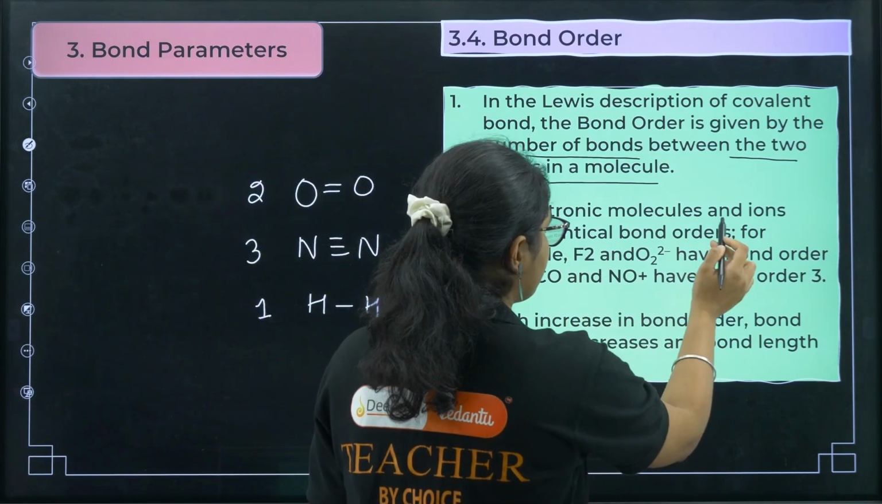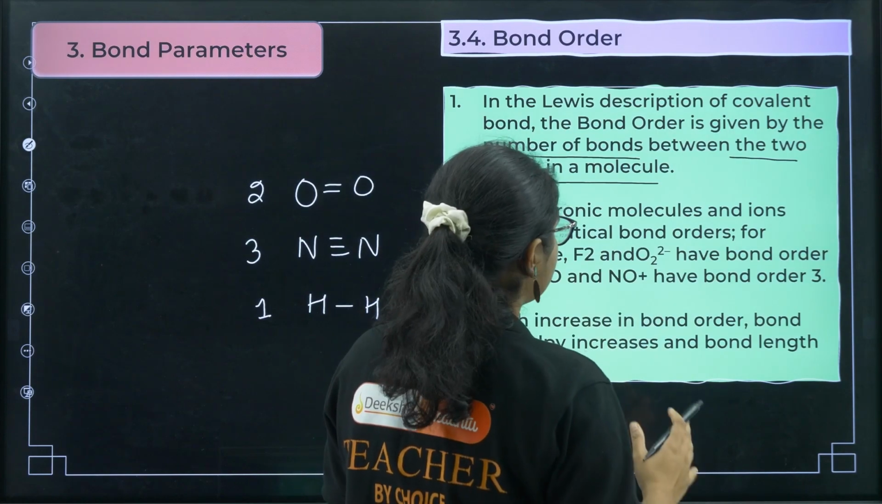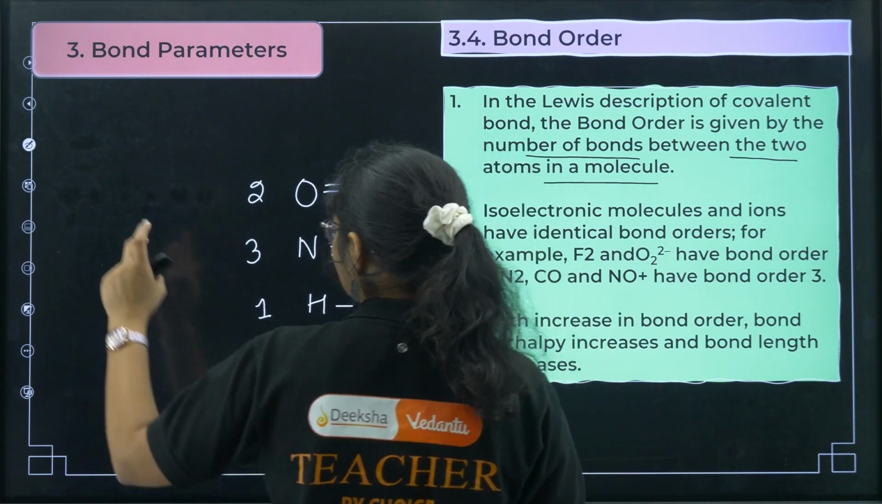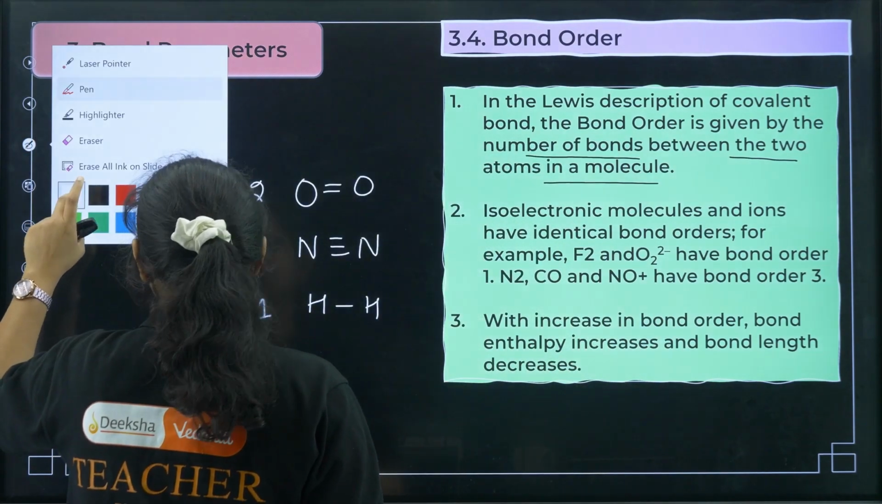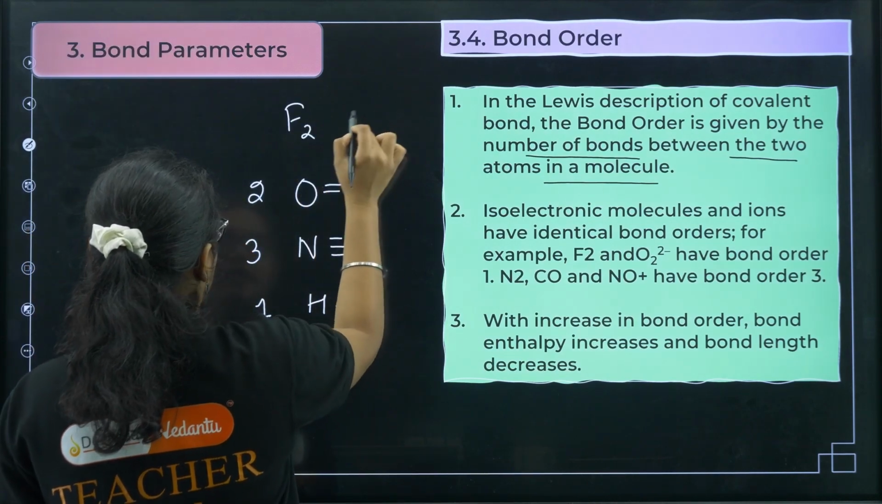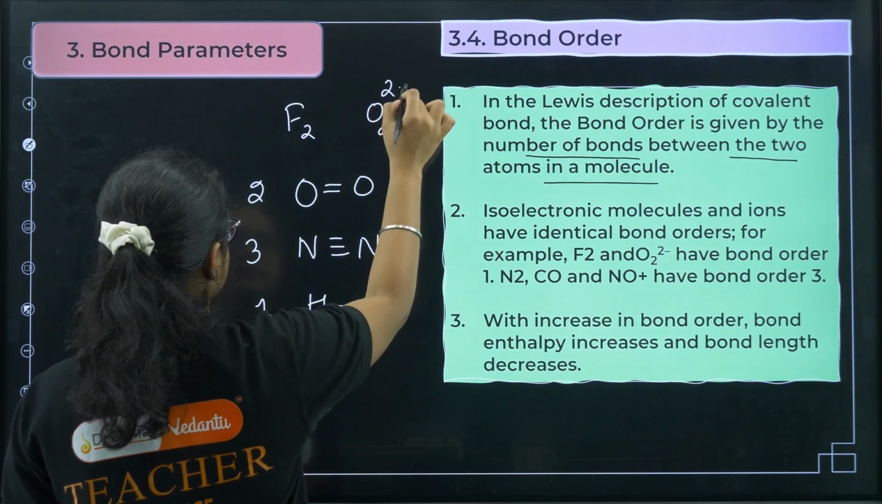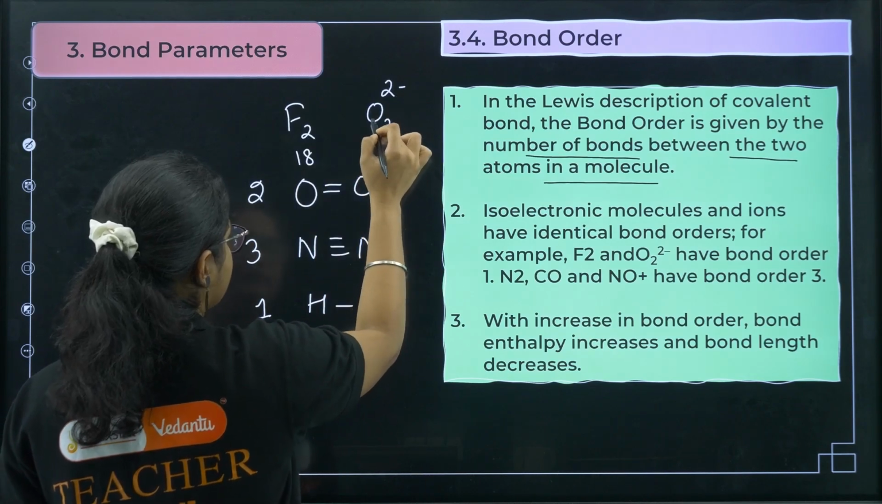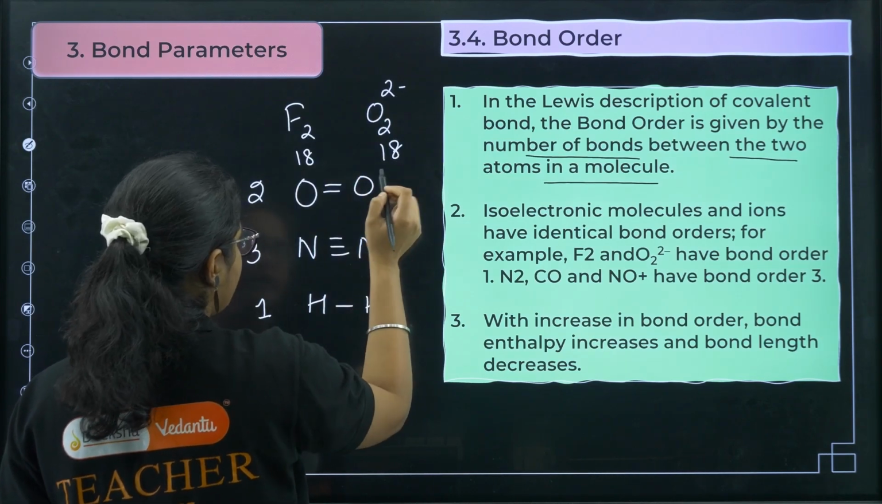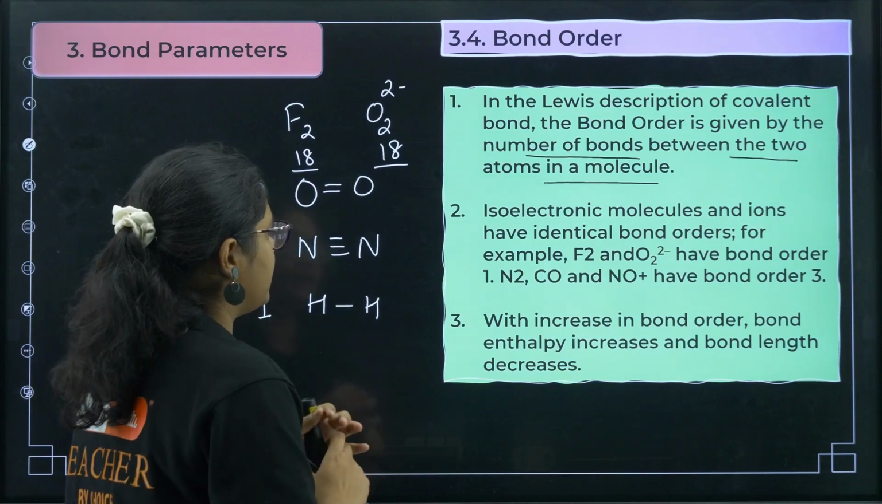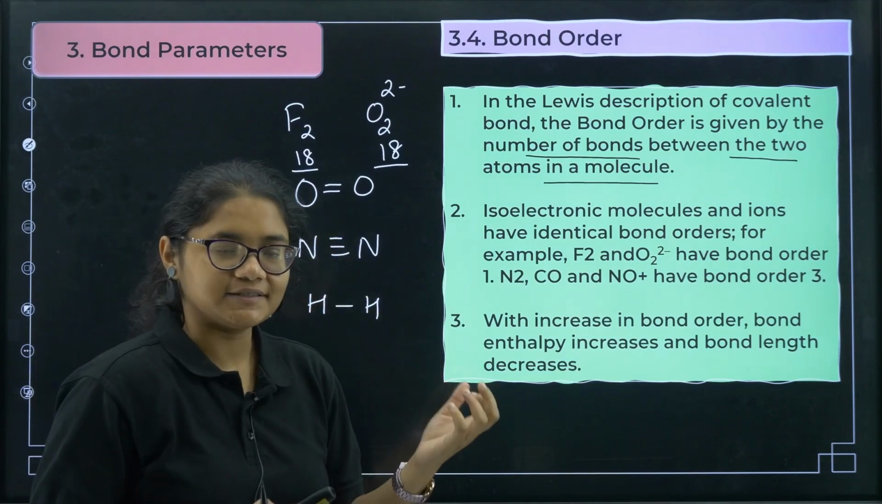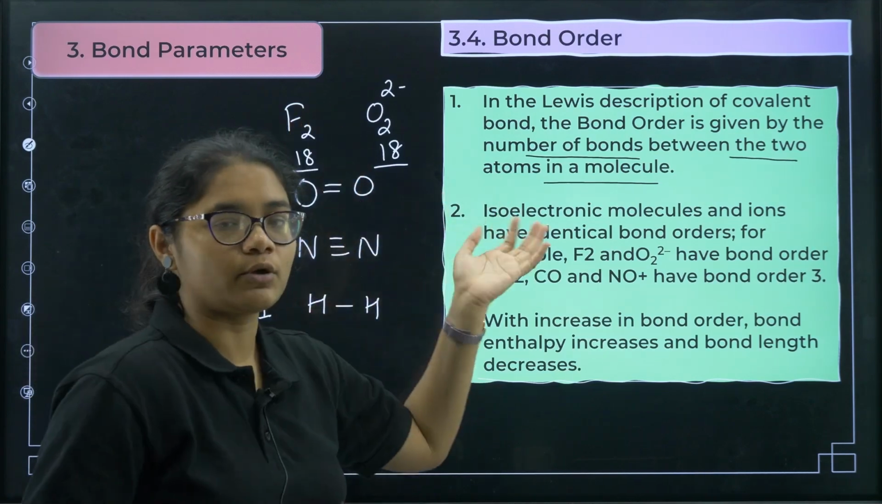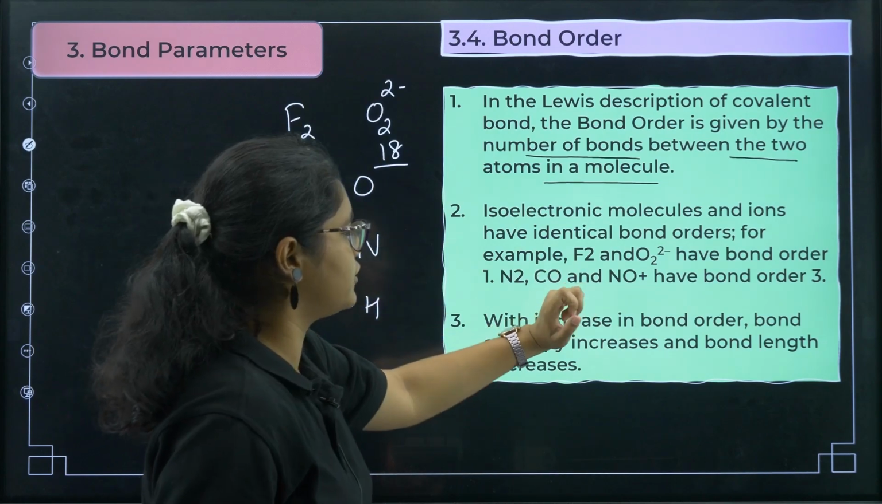Now the isoelectronic molecules and ions have identical bond orders. For example, F2 and O2 2-. The total electrons here is 9 plus 9, 18, and here it is 8 plus 8, 16, plus 2, 18. If there are 18 electrons, these are isoelectronic species, then we can say that their bond order will also be the same. So both of them have a bond order of 1.